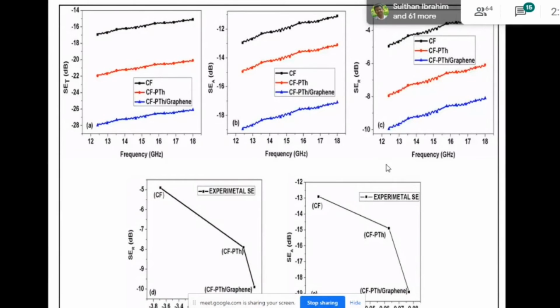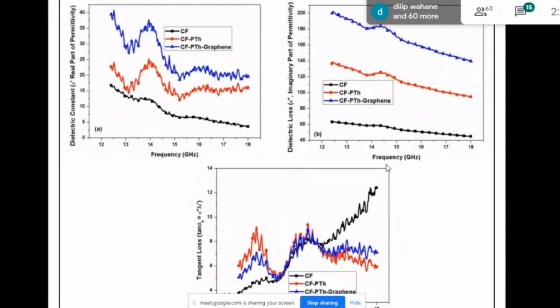Basically, in EMI shielding, three concepts are there. Whenever waves strike the surface, reflection, absorption, and transmission, three phenomena occur. If we are targeting the absorption phenomena, we are working on stealth technology application for making lightweight, invisible fighter jet planes for defense research. So our material can also be used for EMI shielding purpose.